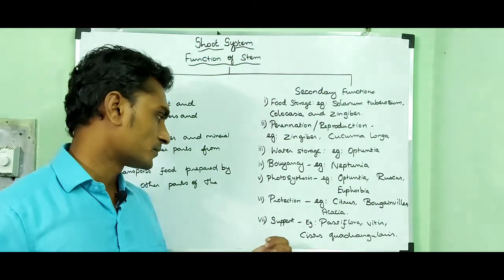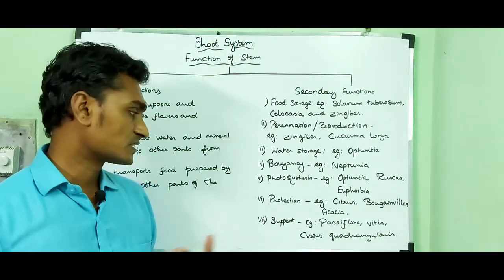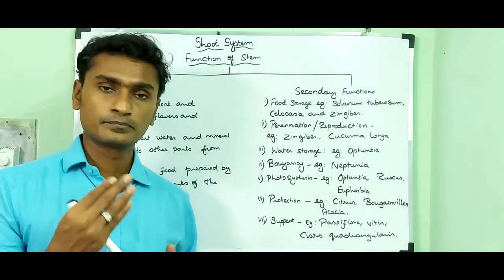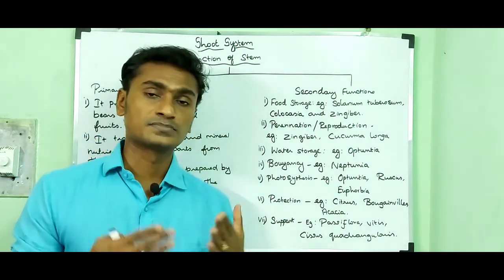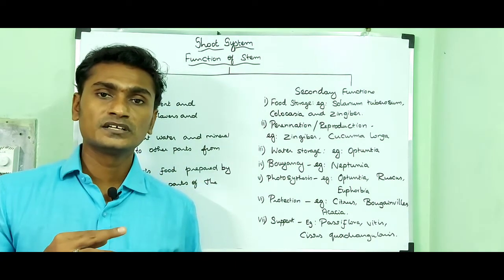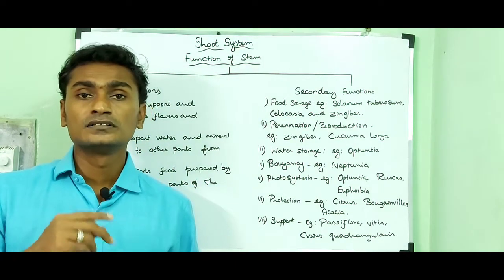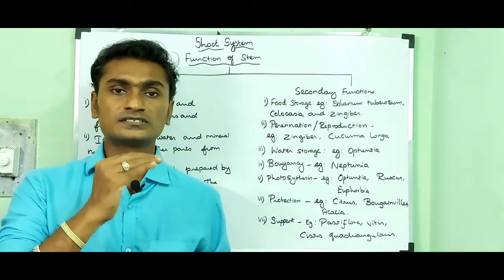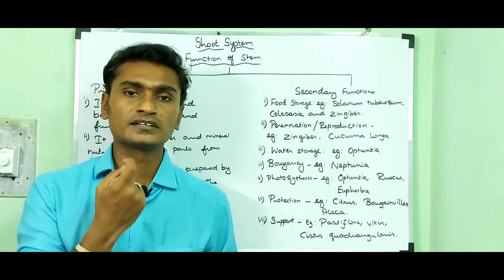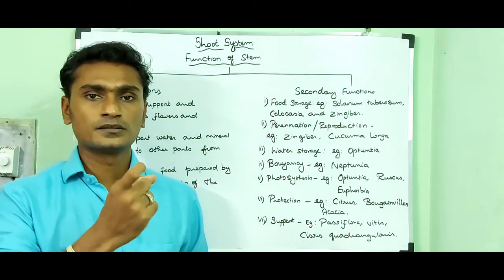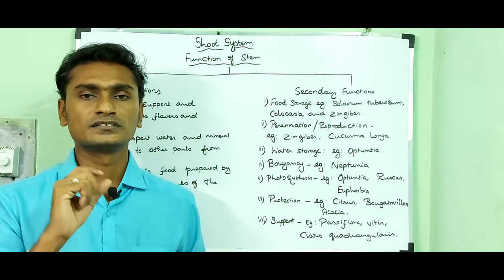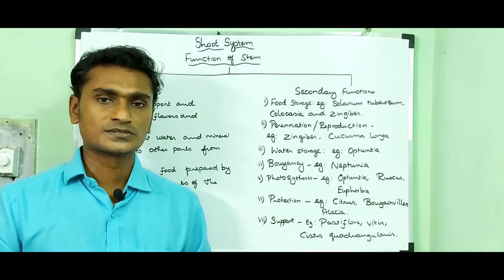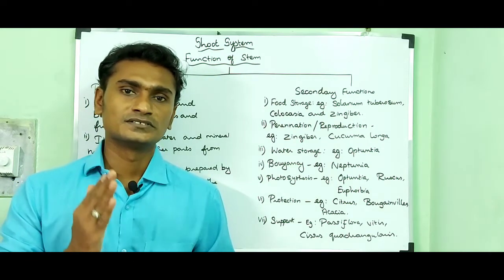Then support. They can provide support. Example passiflora and vitis vinifera, that is grape. Then cissus quadrangularis, peranda. So இதுல இந்த stem என்னவா get modified into a twiner. It can support the plant. இந்த twiner என்ன பண்ணும் அப்படின்னு பாத்தீங்கன்னா ஒரு substrate வந்து அப்படி சுத்தி பிடிச்சுக்கும். சரிங்களா? And it provides support. So that's all about the shoot system.